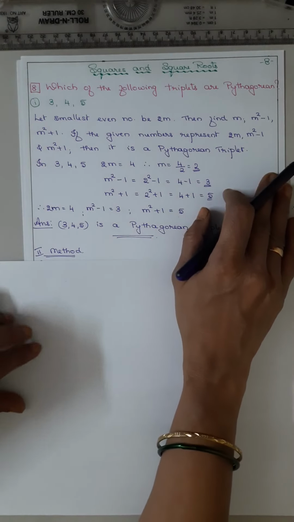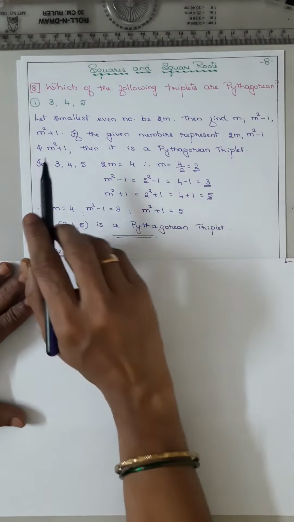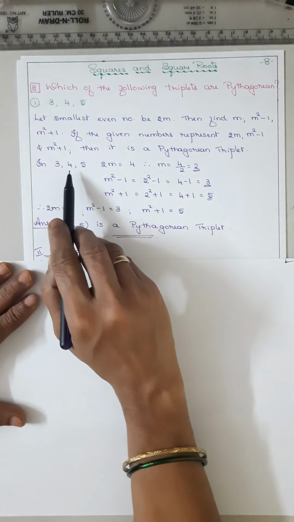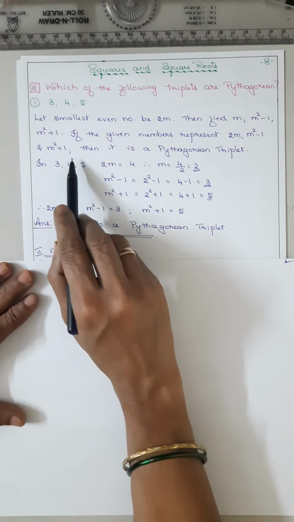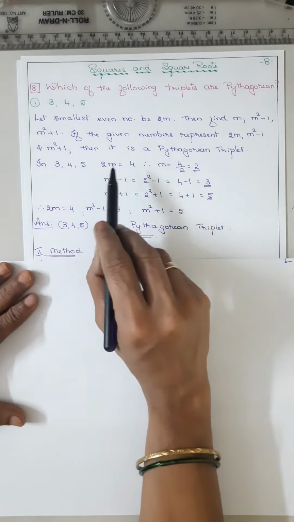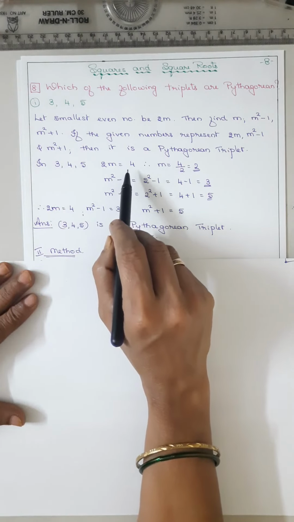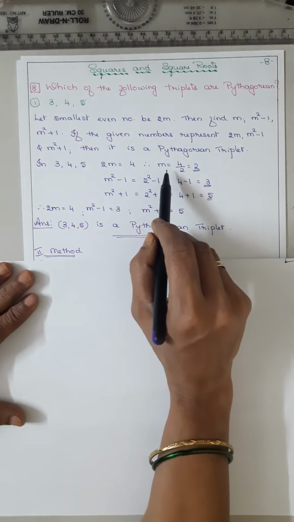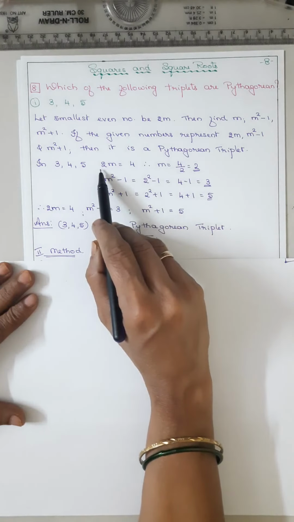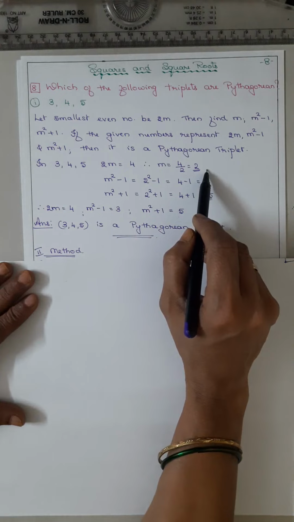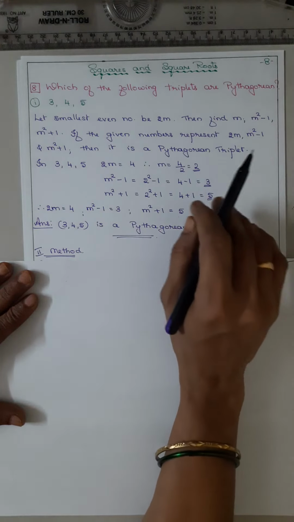In 3, 4, 5, what is the smallest even number? 4. So that means 2m is equal to 4. So m is equal to 4 by 2, which is 2. Okay, so you got m.